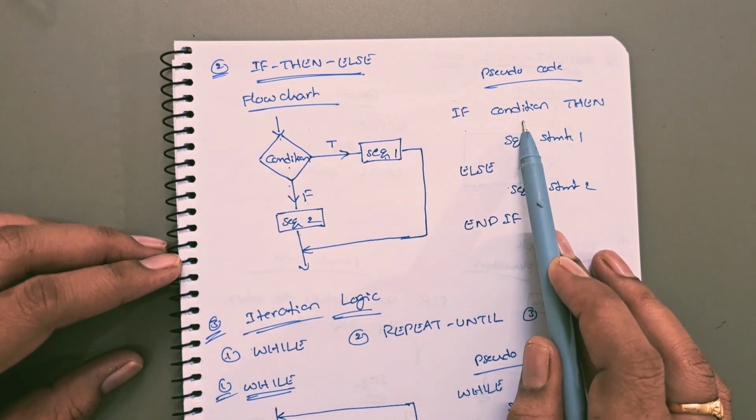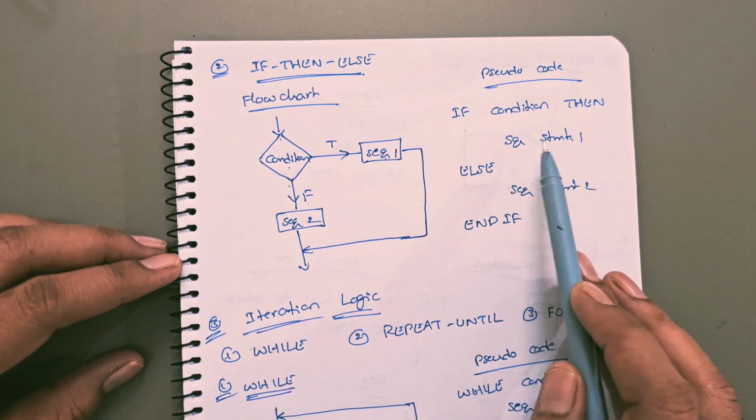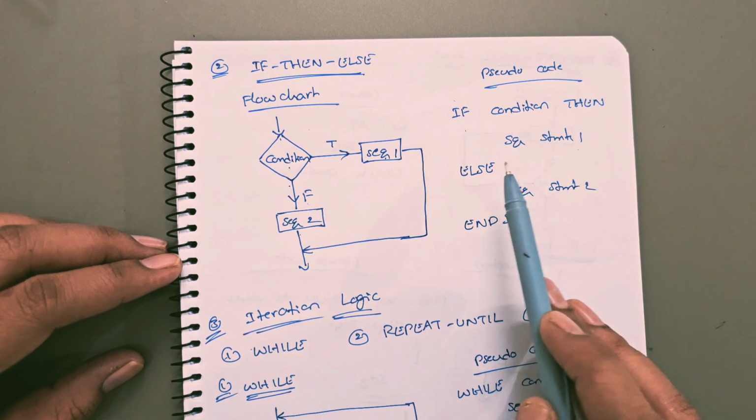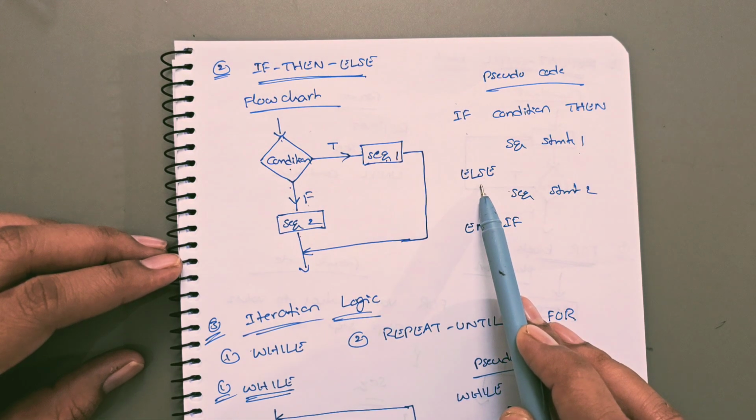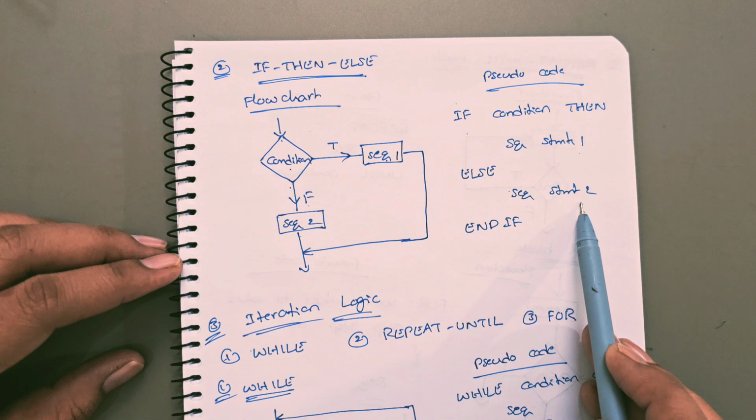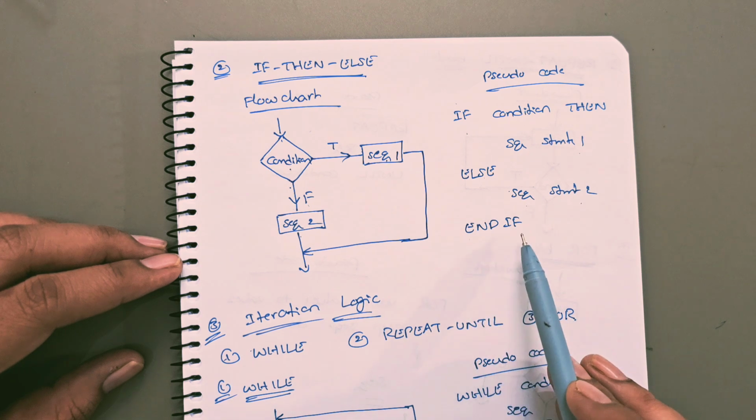If the condition returns true, then the sequence of statements will be executed. Otherwise, if the condition returns false, then it will come to the else block and the else block statements will be executed, and it is the end if.